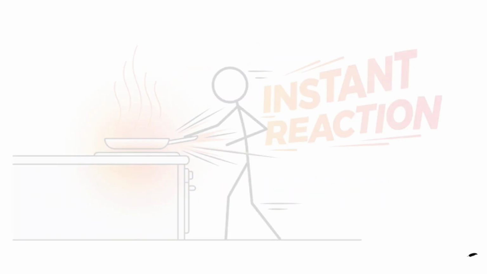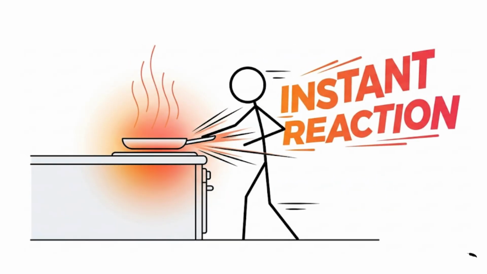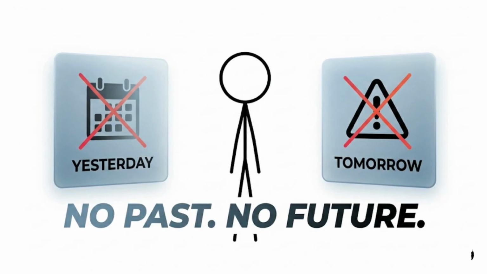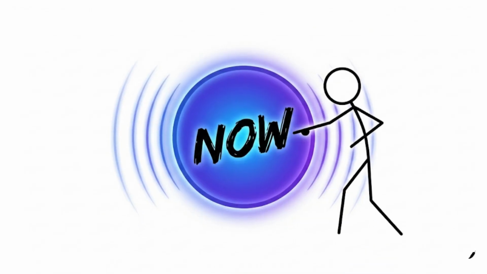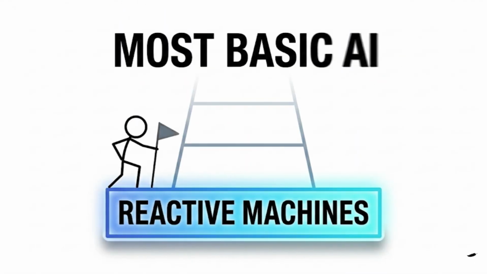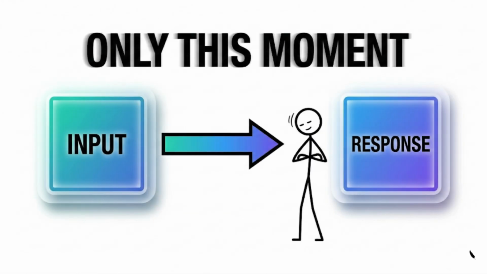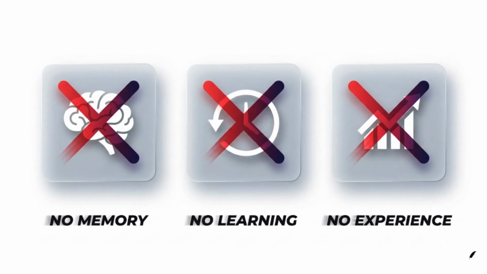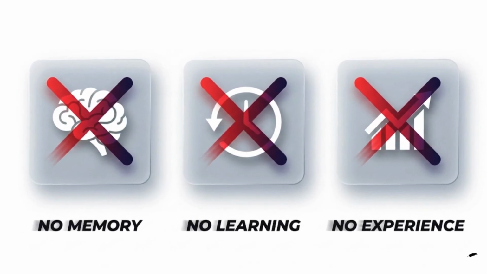Reactive machines. Imagine you touch a hot pan and instantly pull your hand away. You do not stop to think about yesterday's pan or tomorrow's danger. You simply react to what is happening now. In the same way, reactive machines are the most basic type of artificial intelligence. They respond only to the current input in front of them. They do not store memories, learn from past events, or build experience over time.